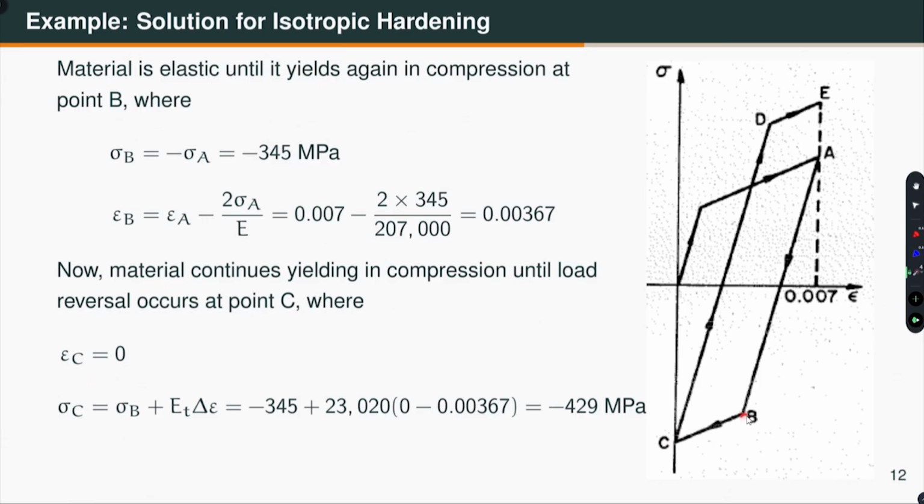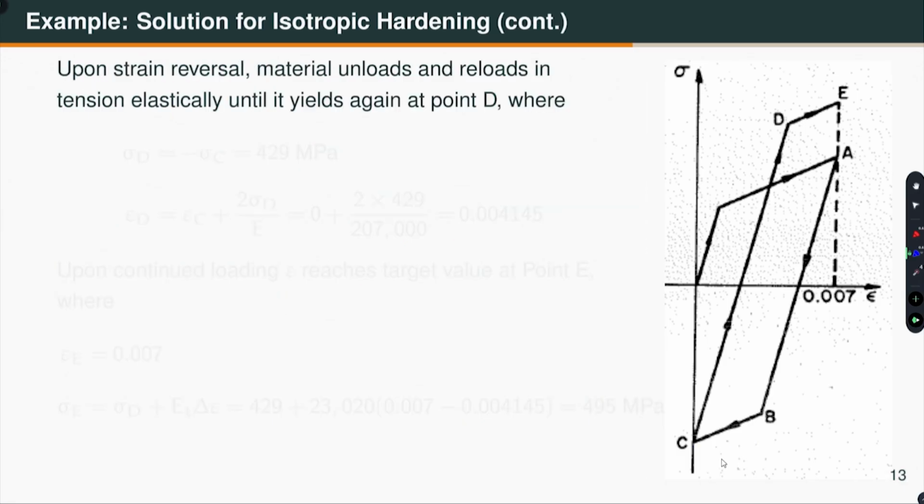Then how do I calculate this sigma C? Sigma C is sigma B plus the tangent modulus times the incremental strain. So, minus 345 plus the tangent modulus times the incremental strain, the final strain is 0 and the initial strain is 0.00367, with a minus sign here because it is final strain minus initial strain. So, that gives you 429. So, that means this point is minus 429.